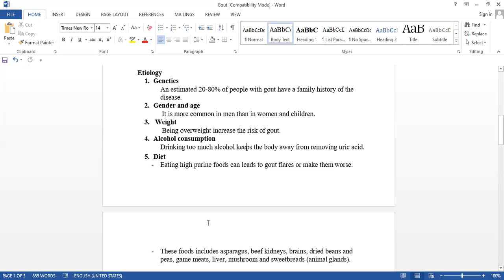Which foods are these? Asparagus, beef kidneys, brains, meaning all the animal foods. Dried beans also, and peas, game meats. Game meats means the animals which are used for food by hunting.